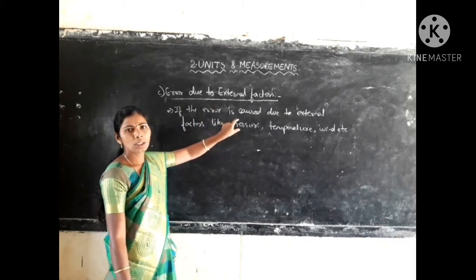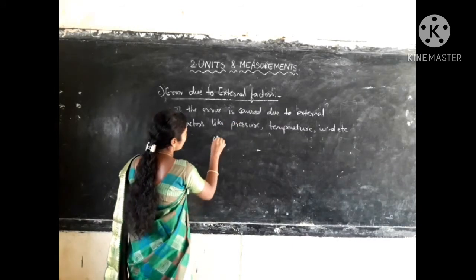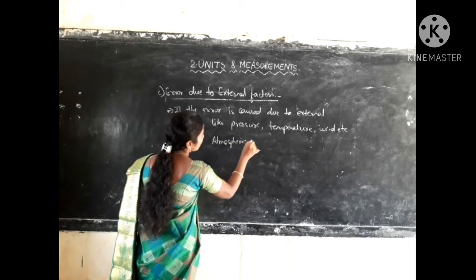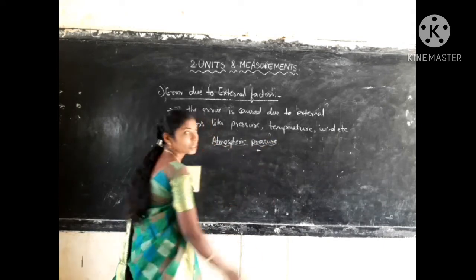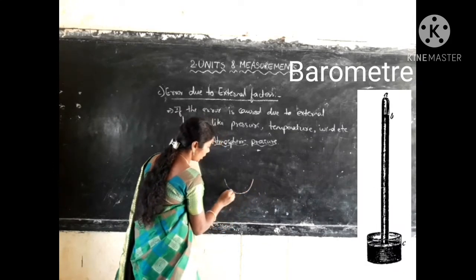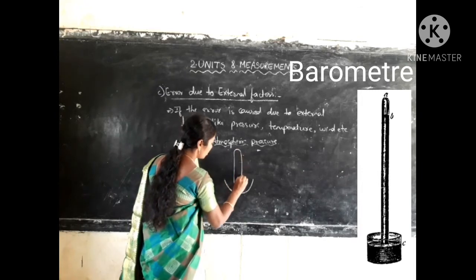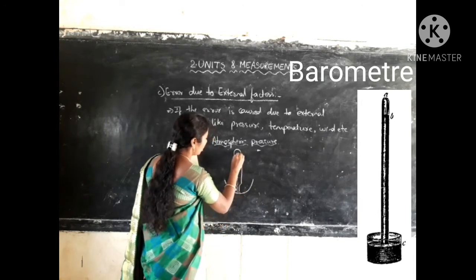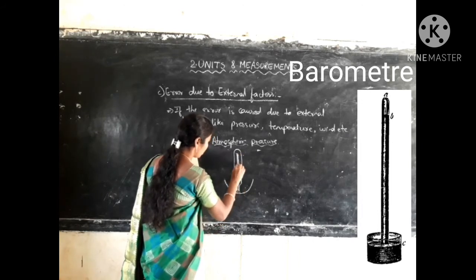Mostly this happens when the pressure varies. Suppose you are measuring the atmospheric pressure. How do you measure the atmospheric pressure? By which instrument? Atmospheric pressure is measured by the barometer. See here, I am taking an atmospheric barometer, which is measuring the atmospheric pressure. Okay, so this is your mercury meniscus level.